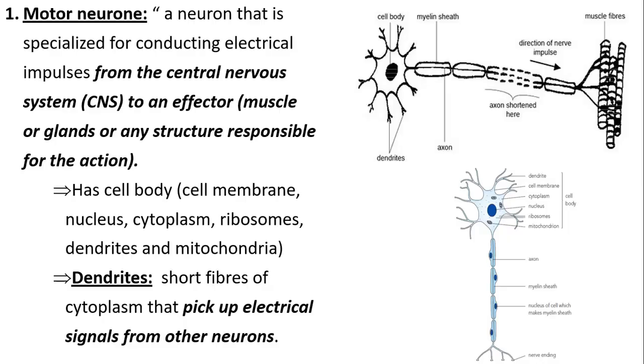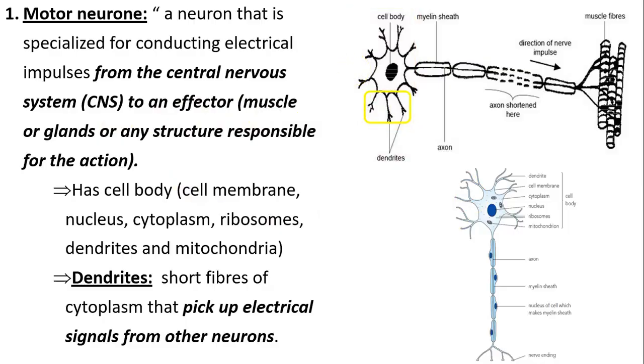Okay, so what are the components of this motor neuron? First, it is made of the cell body. The cell body contains the cell membrane, the nucleus, the cytoplasm, the ribosomes, the dendrites, and the mitochondria. What are dendrites? These are the dendrites here.